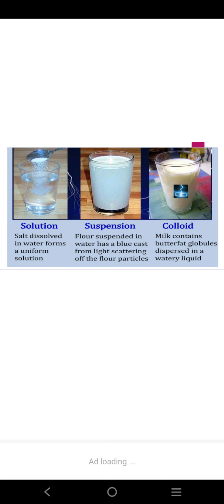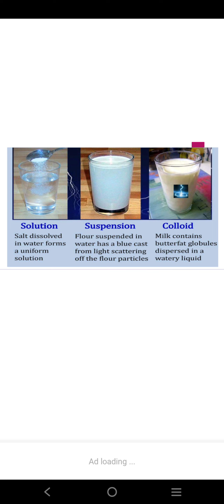Okay, this is another picture just to convey the topic more clearly. In the first image, there is a glass filled with water in which salt is dissolved, meaning a salt solution. In the second glass, there is flour suspended in water. And in the third glass, it is milk.